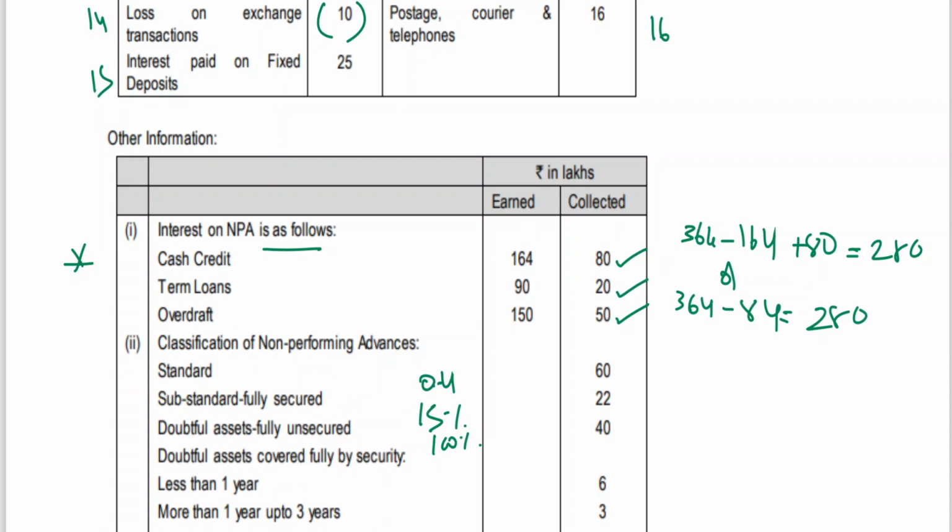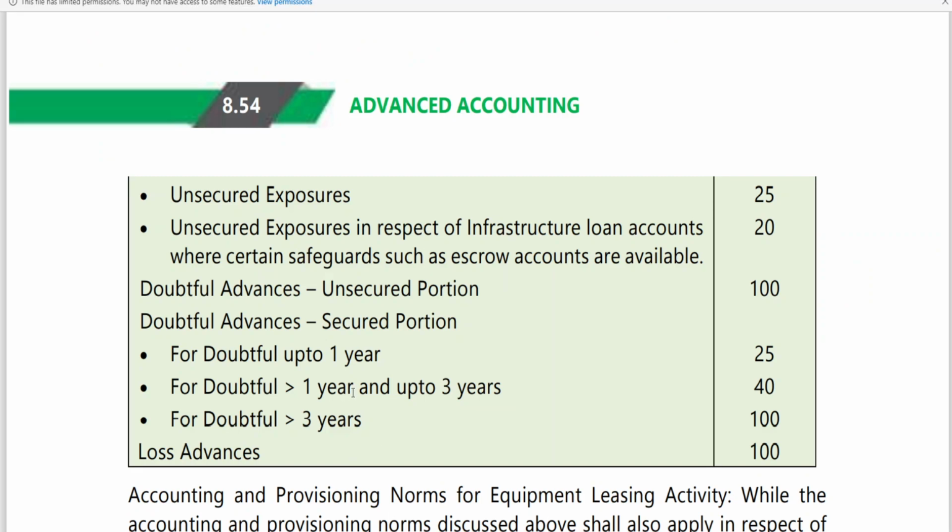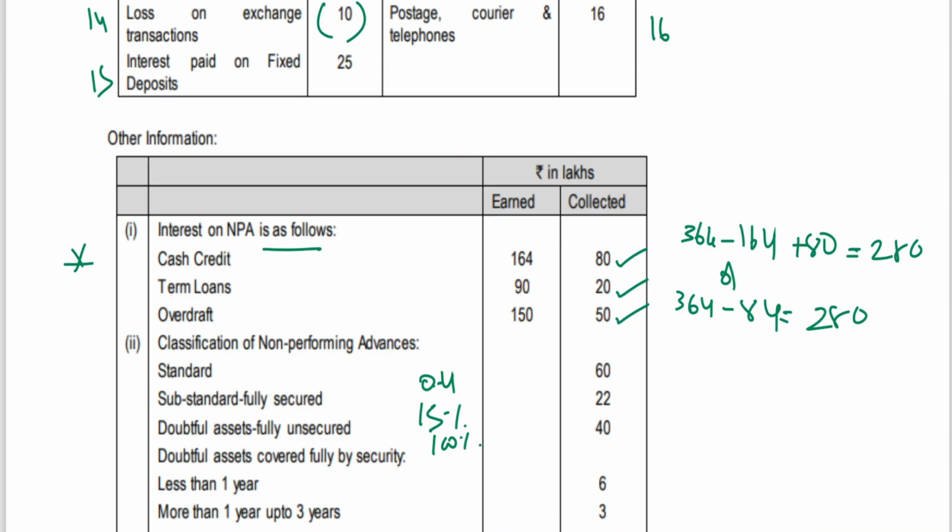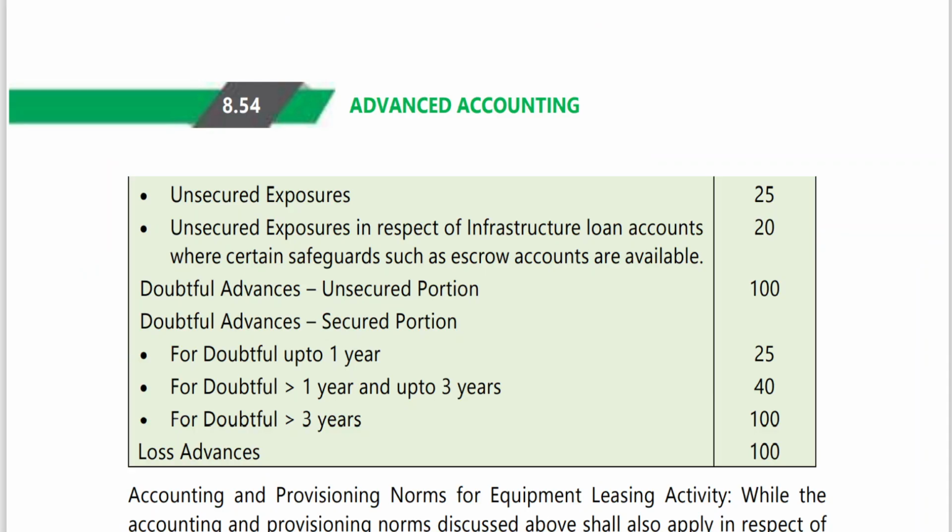Doubtful assets, fully unsecured. Unsecured portion 100%. You can see this is what has been done. Substandard assets fully secured 15%, doubtful assets fully unsecured 100%. Doubtful debts covered by security: less than 1 year 25%, 1 to 3 years 40%, more than 3 years 100%, loss advances 100%. That you can see here now.